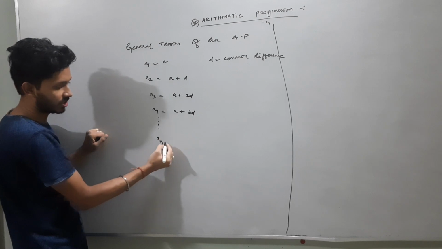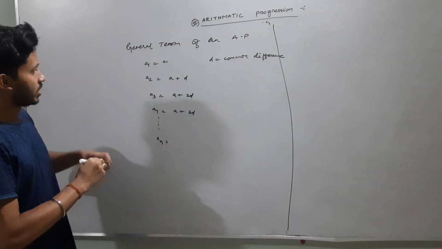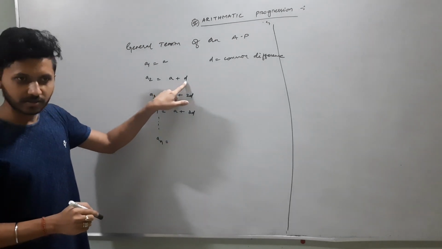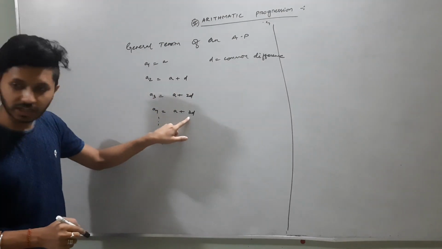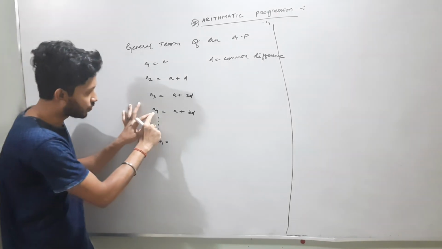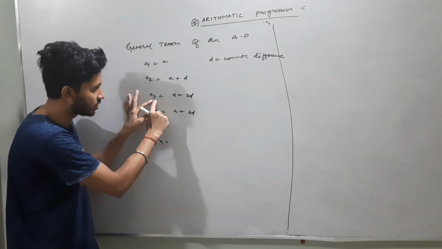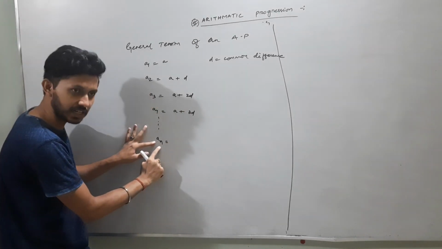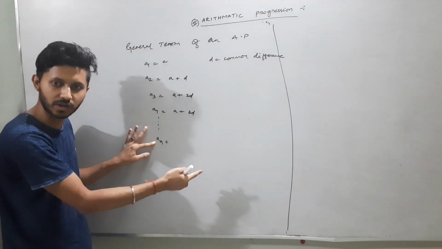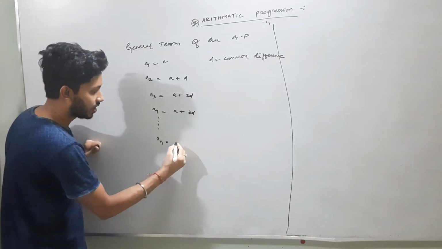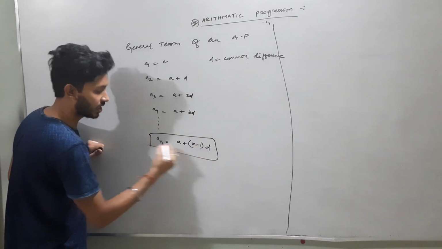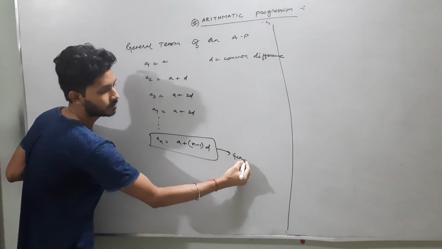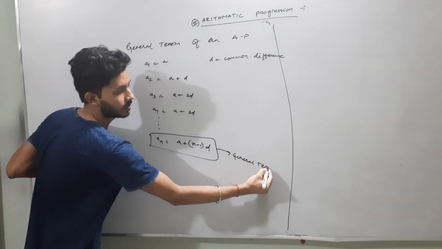तो सपोज जब nth टर्म आएगा, अभी तुम एक चीज देखो, जब 2 है यहाँ पे एक ही d है, जब 3 है तो 2d है, जब 4 है तो 3d है, मतलब एक कम. If it is 4 here, it is 3 here. If it is 3 here, it is 2 here. So when it is n here, then it will become n minus 1. एक कम. Getting it? So this will become a plus n minus 1 into d. So ये obviously क्या हो गया तुम्हारा जनरल टर्म ऑफ एन AP.